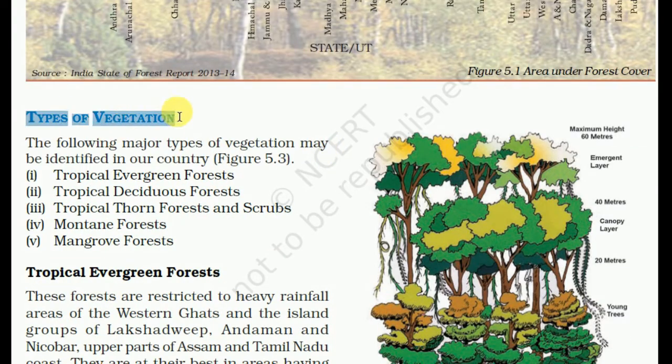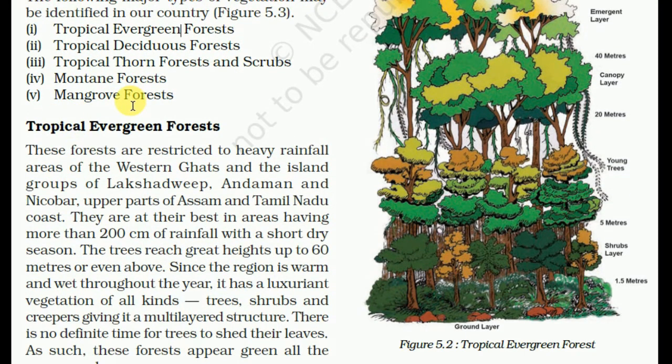Types of vegetation. In class 8 we studied the different types of vegetation like tropical evergreen forest and deciduous forest. All these we will now read in a little more detail, and from the exam point of view, these are very important.